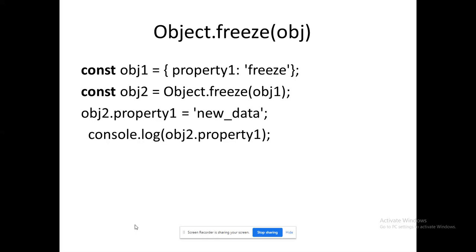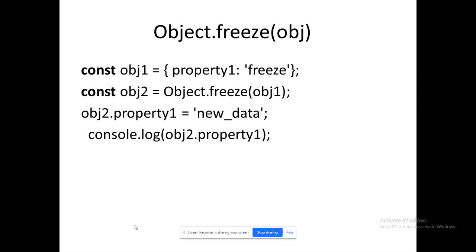So how to do that? I have created an object 1. For property 1, I have assigned a value. I have assigned that property as freeze. So the value for property 1 is freeze. Don't get confused, that is the value. Now constant obj2 equals object dot freeze of obj1. So I have frozen it. That means the value in property 1 cannot be changed. That's what is mentioned there.